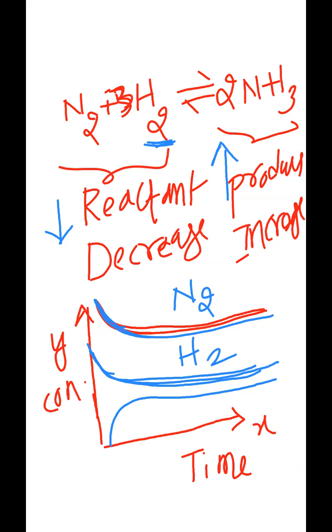This is ammonia, NH3, concentration. That means these two reactant concentrations slowly decrease, and automatically the concentration of your product increases. This is what is represented here, the graphical representation. Just look at here.